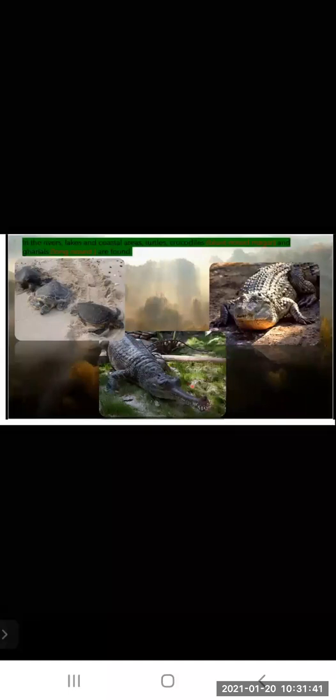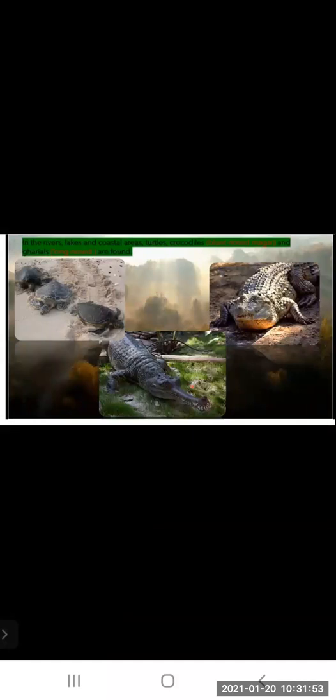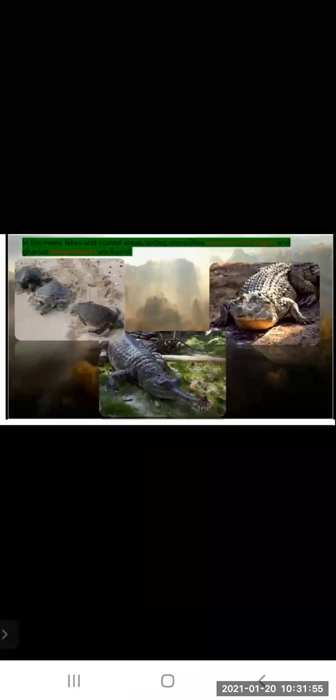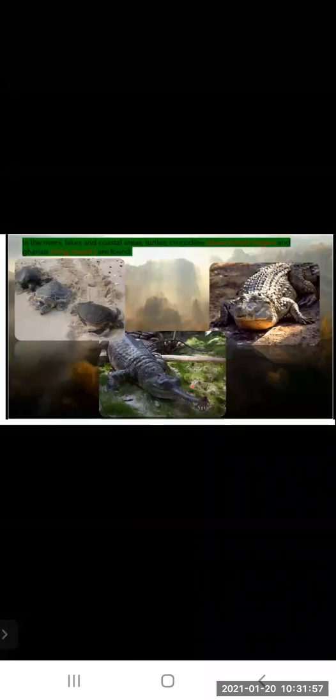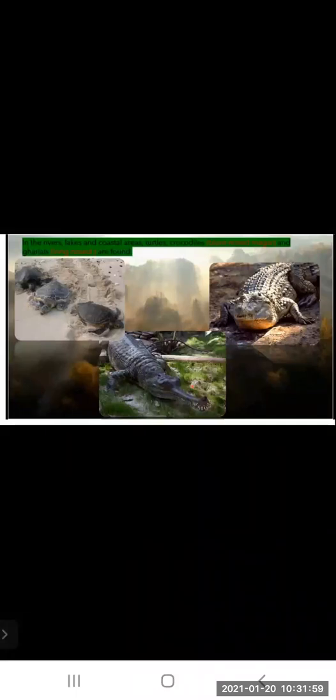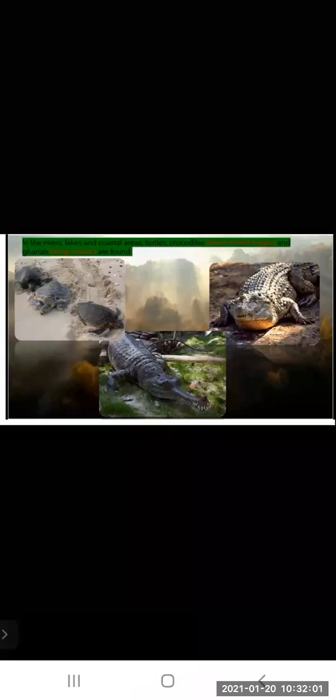In the rivers, lakes, and coastal areas, turtles and crocodiles are found. The blunt-nosed crocodile is called mugger, and gharials, that is long nose, are also found. Gharials have a long nose, and crocodiles have a blunt nose. You can see in the picture. So these are found in the rivers and lakes and coastal areas.